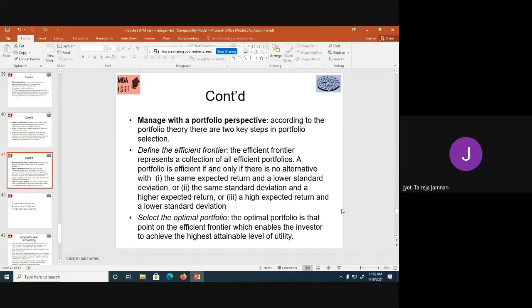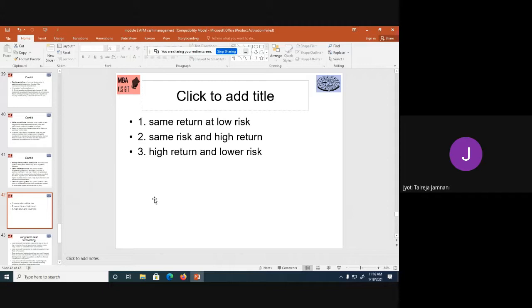Select the optimal portfolio. The optimal portfolio is that point on the efficient frontier which enables the investor to achieve the highest attainable level of utility. Once you find the securities which are giving you all these three, you can put them in a graph and draw an efficient frontier, which will help you know which securities you should invest into. The efficient frontier is a line on the graph. You put dots of each security's return and risk on the graph and you draw a line on those dots. The line should give you low risk and high returns. All the securities that come on that line or nearby, you can invest in those particular securities.